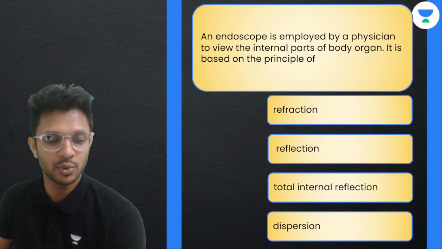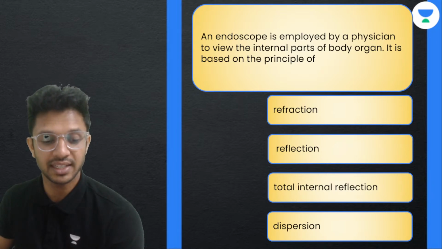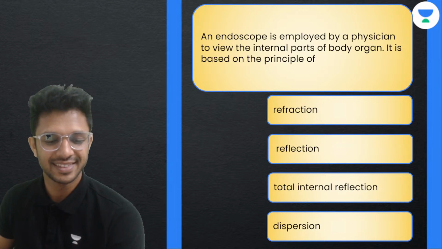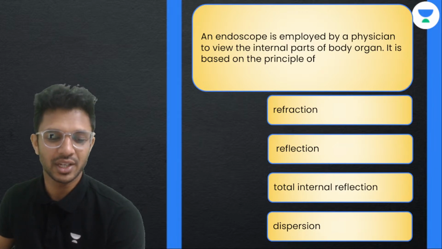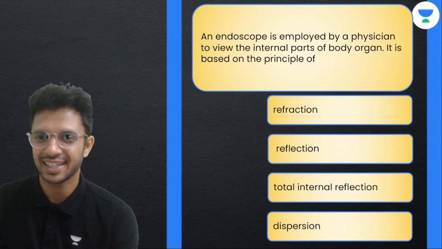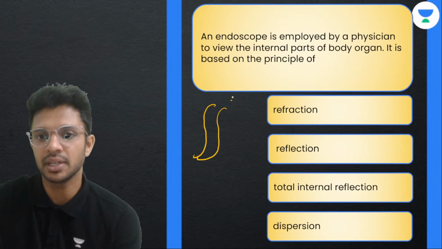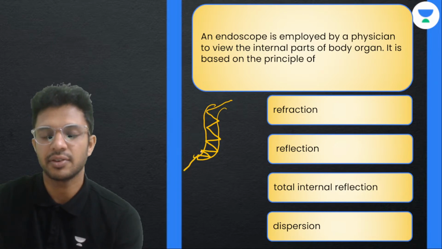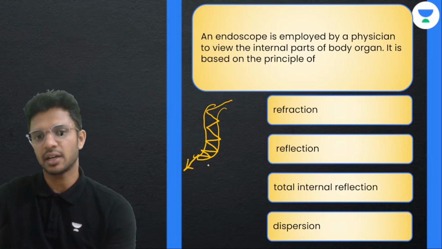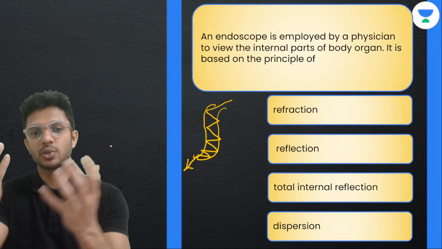Everyone is answering. Shibu says C, Aftab says C, then Pushbu says option A. Miara says C, no? Okay, it's option C only, right? Look, when the tube is inserted well inside the body, the light rays from the internal organs enter this endoscope, undergo total internal reflection, and finally the light ray is reflected outwards, where we are able to see those light rays.